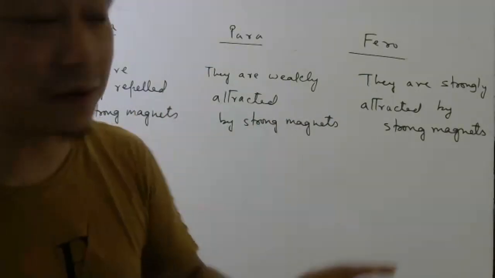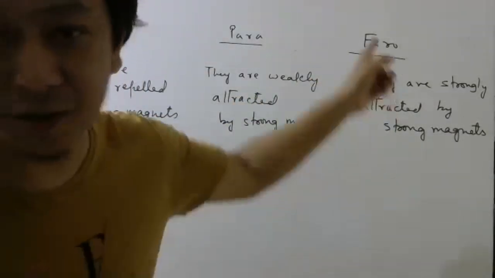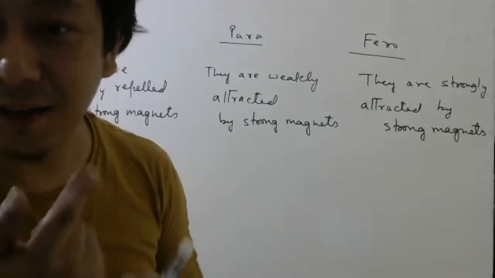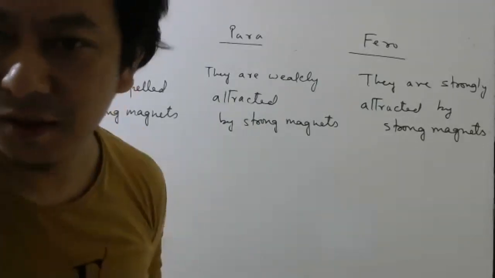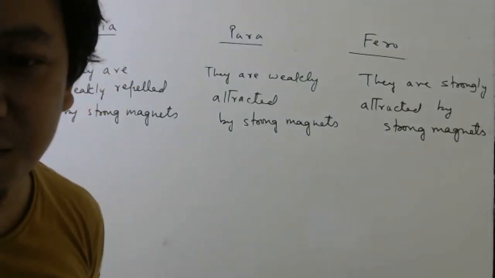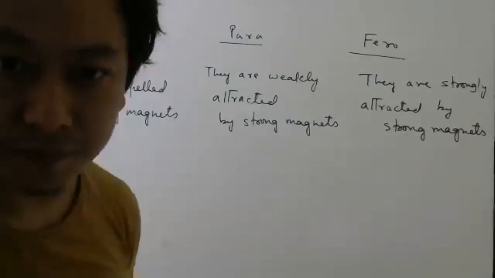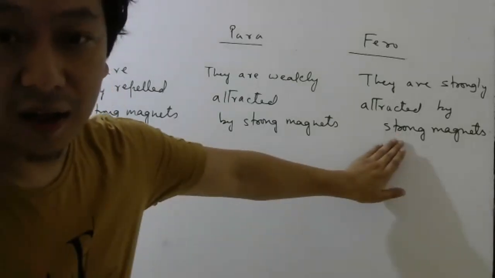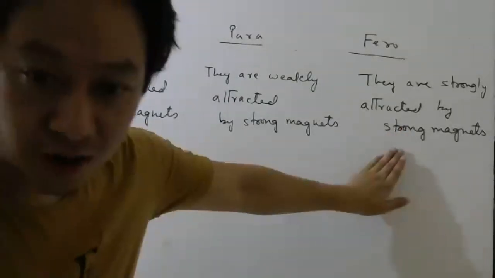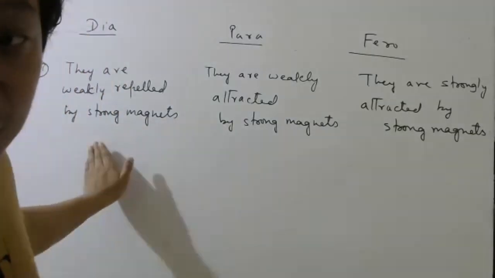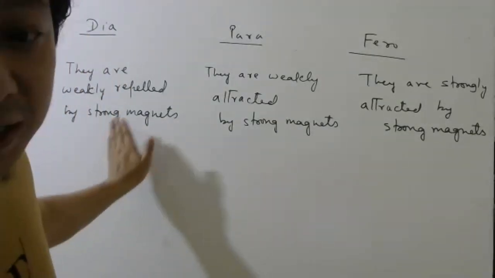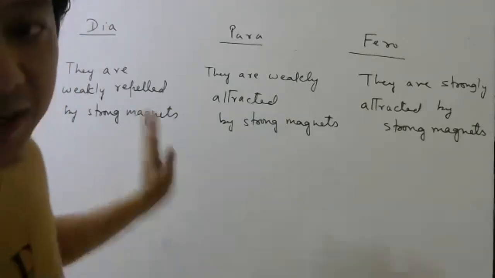Now, an easy way to remember is ferro. Iron is an example of ferromagnetic material, iron. And you all know iron is very strongly attracted to magnets. Yes or no? Iron is strongly attracted to magnets. So here, ferromagnetic materials are strongly attracted to magnets. Here, weakly attracted to magnets. And here it will do the opposite, it will be weakly repelled by magnets, weakly repelled, okay?